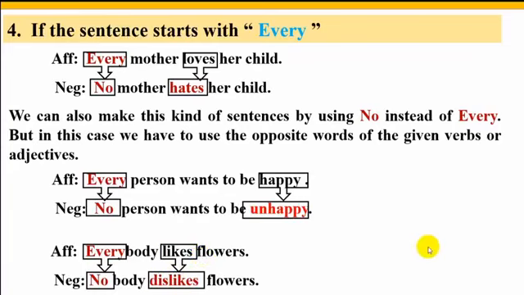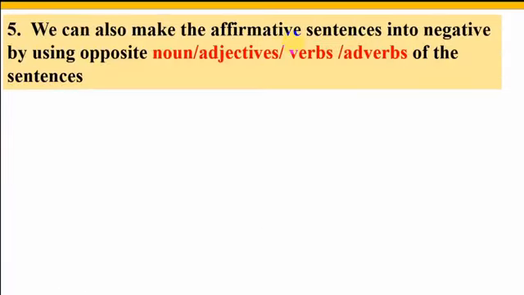So now it is clear to us how we will change the sentence into negative if the sentence starts with every. I have showed you 3 rules. You can use any of these 3 rules to make the sentence negative. Dear students, let's go to see another rule.